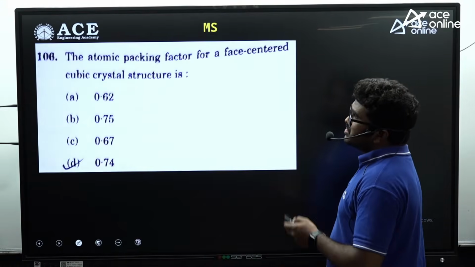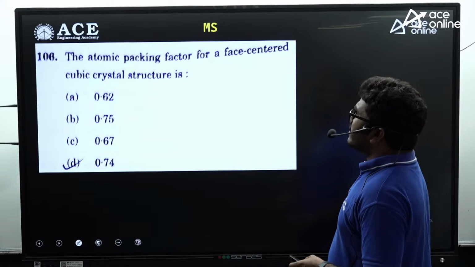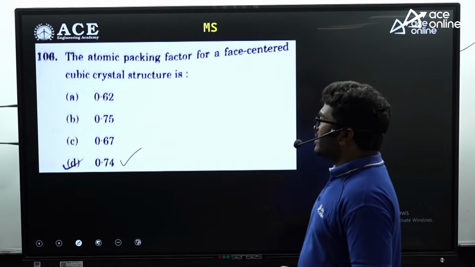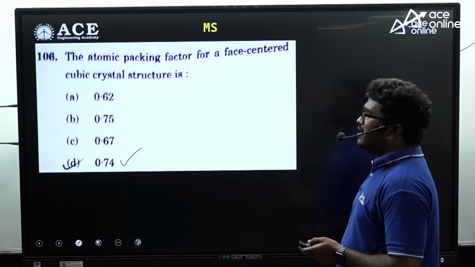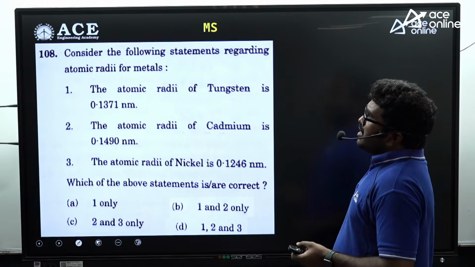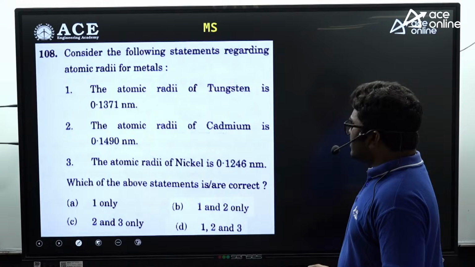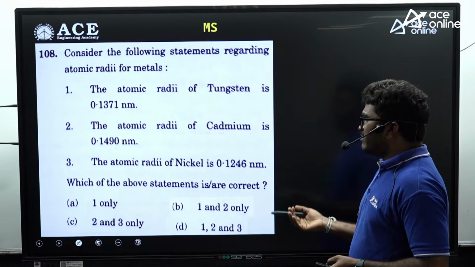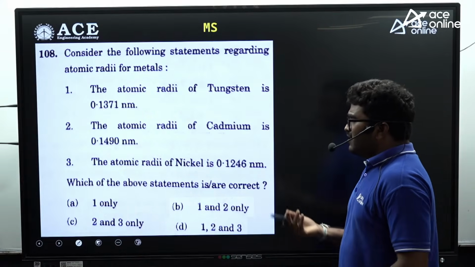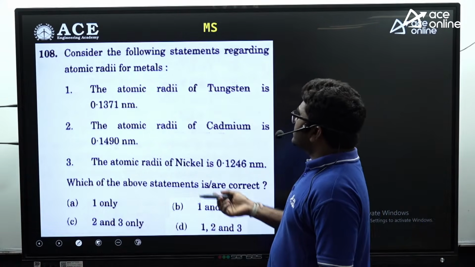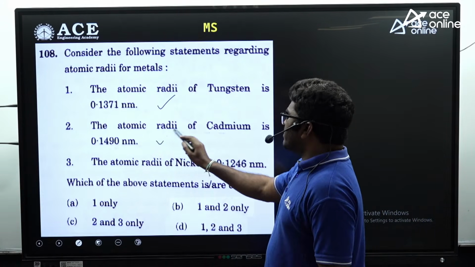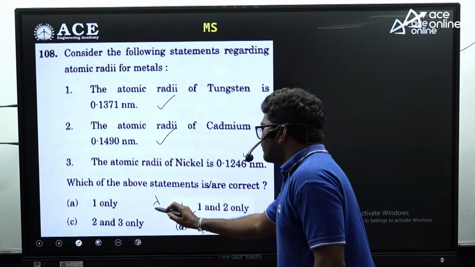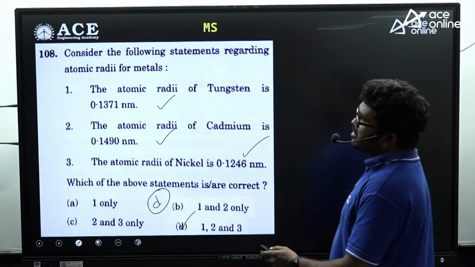Basic definition this is. The atomic packing factor for a face-centered cubic crystal is 0.74. That is a standard value. You should remember, D is the correct answer for this question. Now this is a question related to static data. That means you have to remember the atomic radius of tungsten, cadmium and nickel. It's very difficult, but here if you consider the radius of tungsten correct, cadmium correct and nickel also correct, then the answer for this question is D. All the statements are correct.